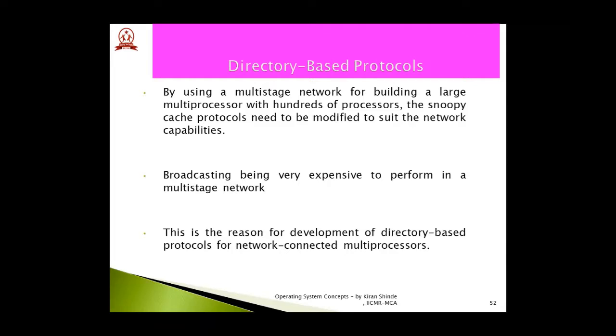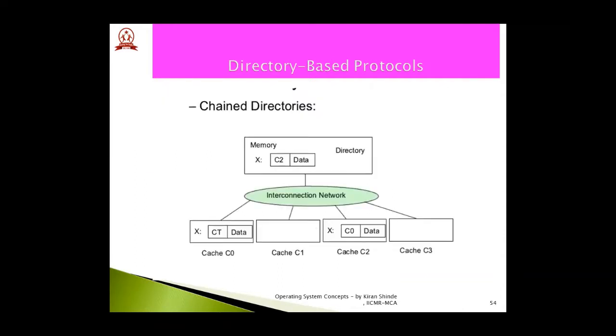Now let us see what exactly is the fundamental under directory-based protocol, and then we will try to understand this diagram also. In a directory-based protocol system, data to be shared are placed in a common directory that maintains the coherence among the caches. So here also you can see in this particular image, a directory entity is used.